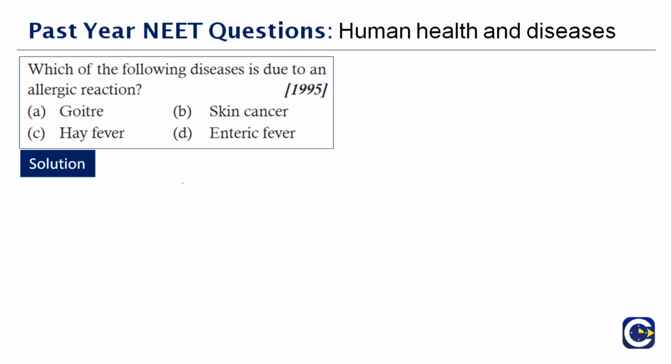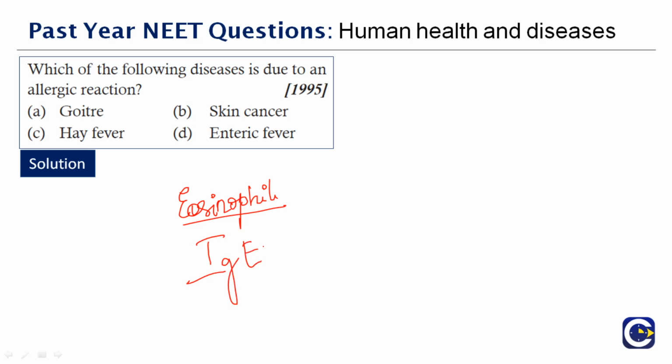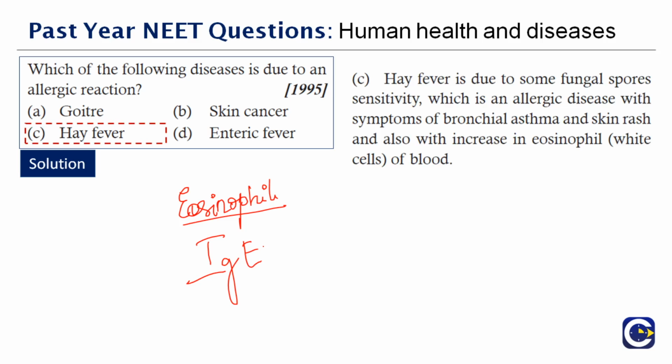So whenever there's an allergic reaction, how can you test this? The number of eosinophils will increase in the body. So the eosinophil count will be higher than the normal level. So they identify the person has got some allergy. And apart from that, IgE will also be at an increased level in your body. Okay, so these two, when they ask you for a blood test, will be at high levels. Therefore, the right answer to this question is option C.